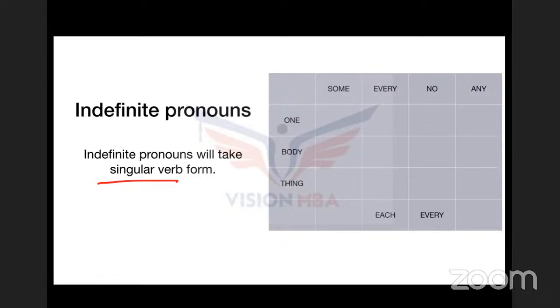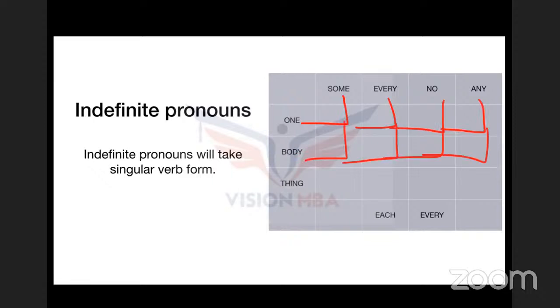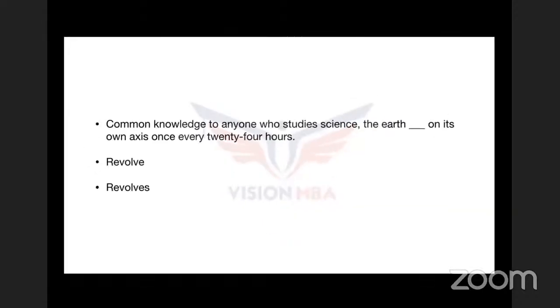each and every person has the right to vote. Each and every child has the right to education. So I hope you guys are getting my point. Again, I'm drawing this chart for you guys to understand: someone, everyone, no one, anyone, somebody, everybody, nobody, anybody, something, everything, nothing, anything, each and every. Okay. Now, let's move ahead. Common knowledge to anyone. Now, these are a few examples, and these examples are not easy. So I want you guys to check that.